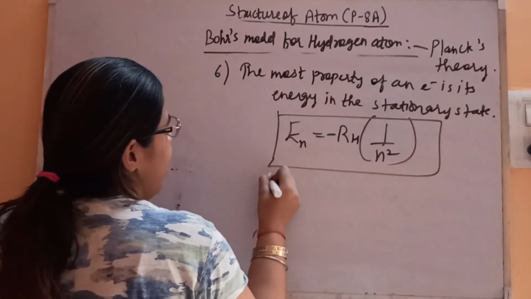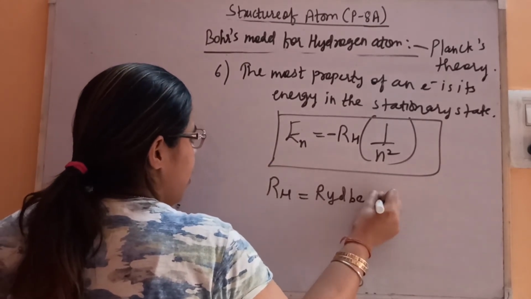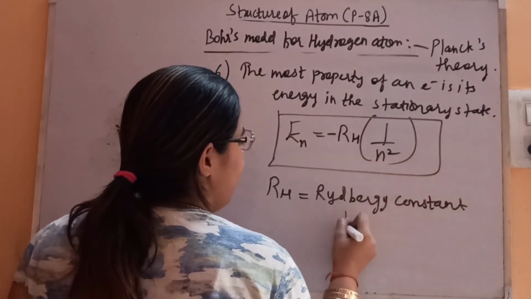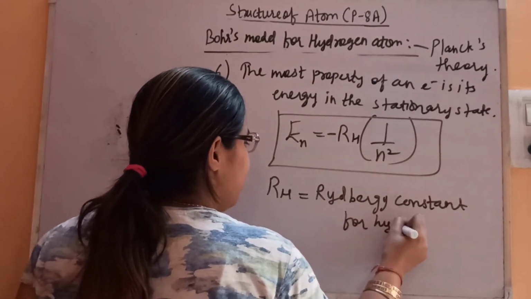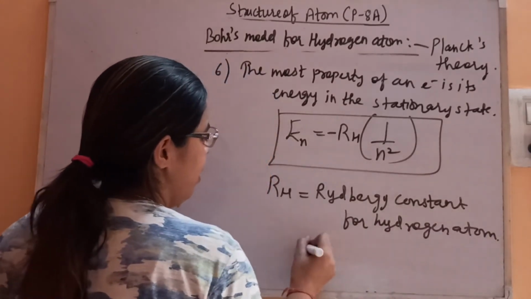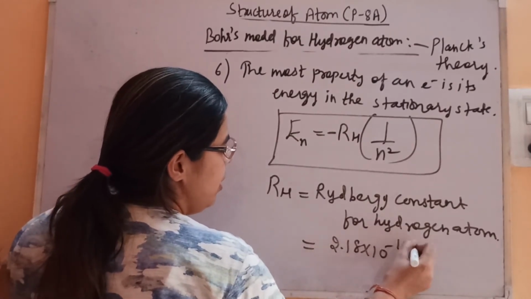This is the energy, where RH, you know, is the Rydberg constant. Here we are writing RH, the Rydberg constant for hydrogen. For the hydrogen atom, its value is different. We'll calculate it on the basis of Bohr's theory later on. Its value is 2.18 into 10 to the power minus 18 joules.